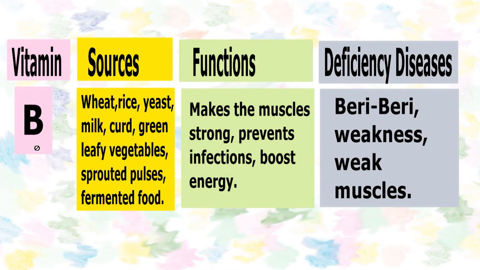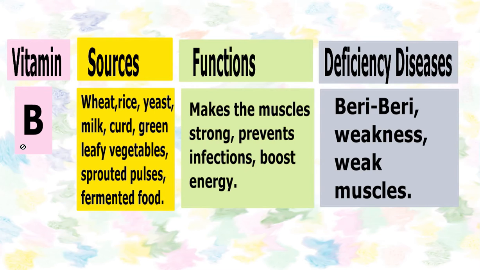The second vitamin is known as vitamin B. It can be obtained from wheat, rice, yeast, milk, curd, and from green leafy vegetables like spinach and fenugreek. Similarly, from sprouted pulses and from fermented food. What are the functions of vitamin B in our body? It helps to make the muscles strong, prevents infections and boosts energy. So it makes our body energetic and active.